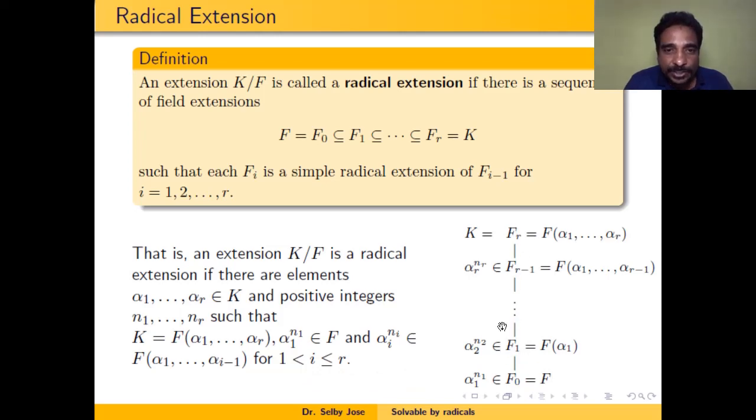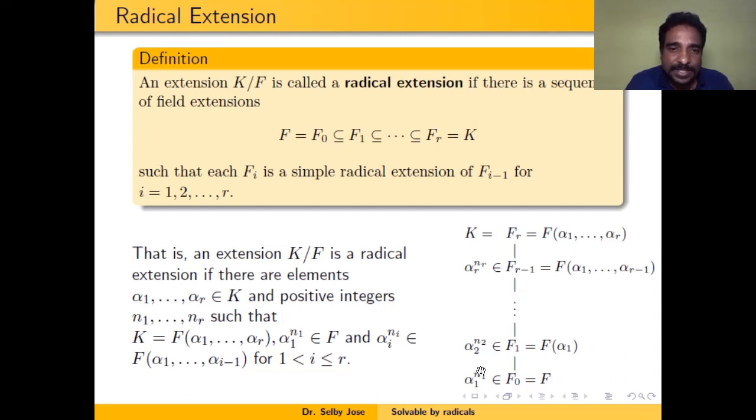That means you will get a tower of extensions F0, F1, F2, etc., Fr minus 1 and Fr, beginning with F, then F(alpha 1), etc., F(alpha 1, etc., alpha r minus 1), and Fr is F(alpha 1, etc., alpha r).